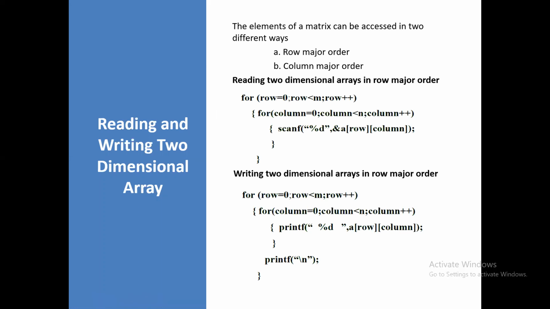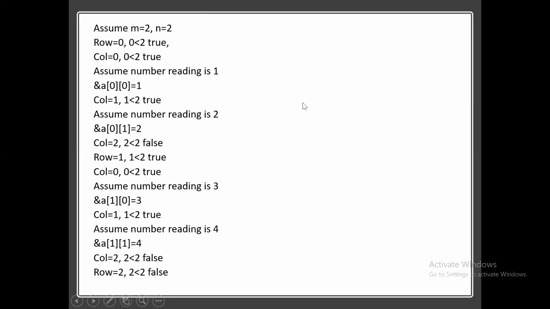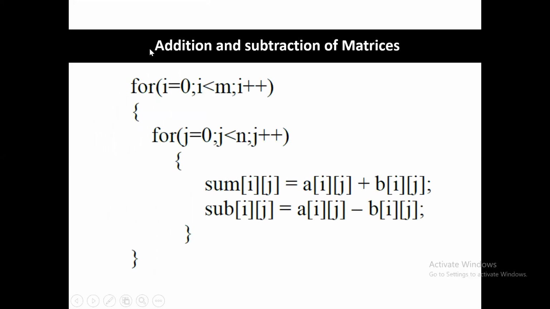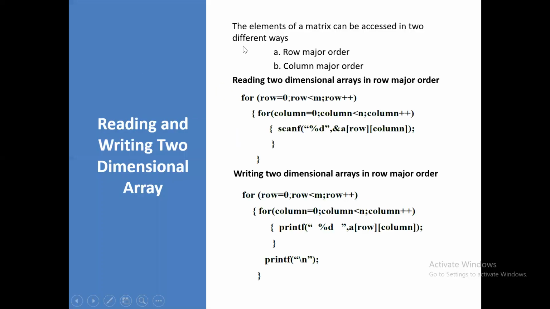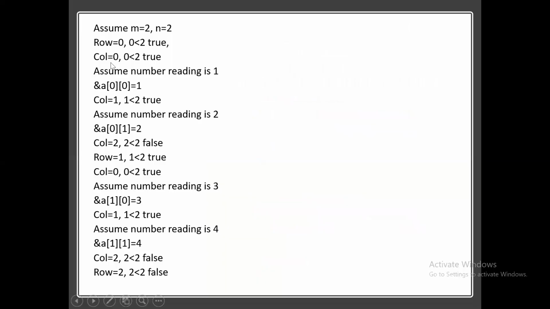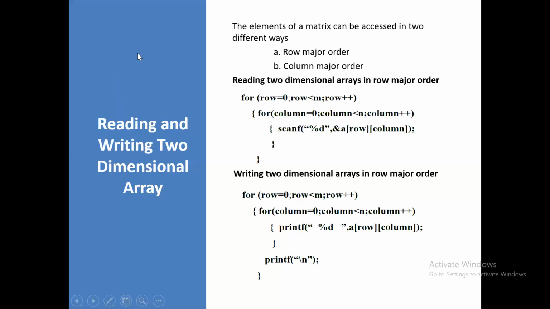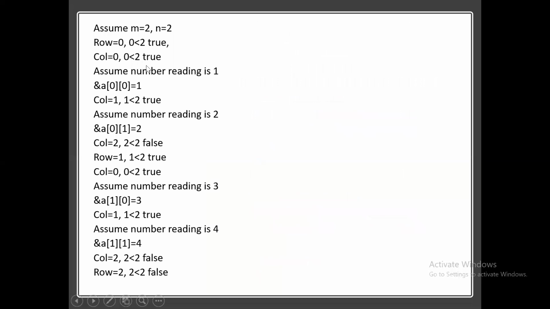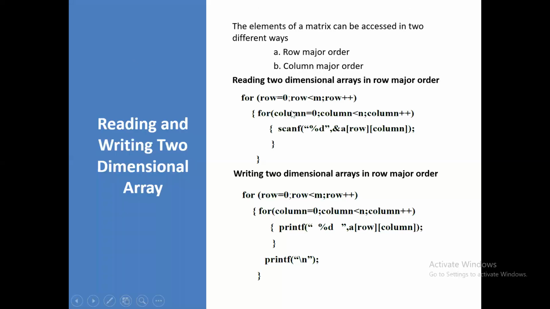Now you are checking the value: row value 0 less than m value, that is 0 less than 2. The condition is true. Now it enters into another for loop, this one. Now you are initializing the column value to 0. Then you are checking the condition 0 less than n value. The n value is 2 here, so the second for loop condition is also true.